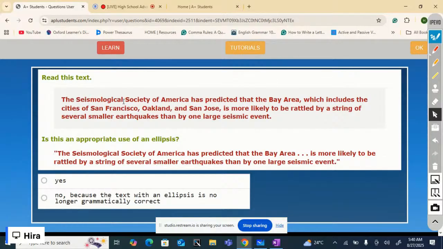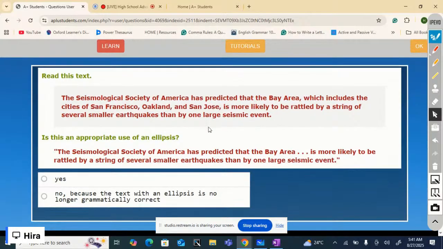The Seismological Society of America has predicted that the Bay Area, which includes the cities of San Francisco, Oakland, and San Jose, is more likely to be rattled by a string of several smaller earthquakes than by one large seismic event. Now, the text with an ellipsis.